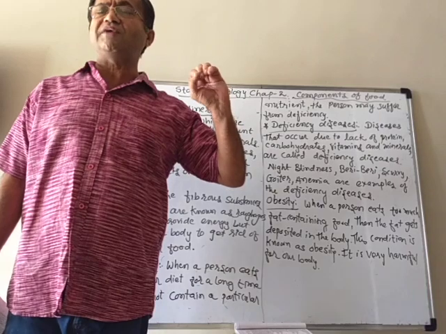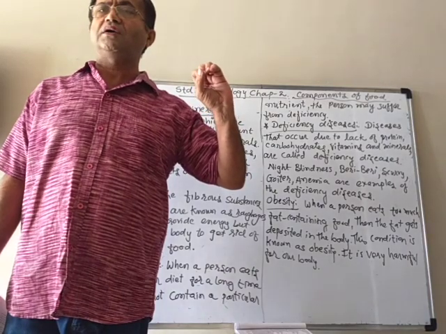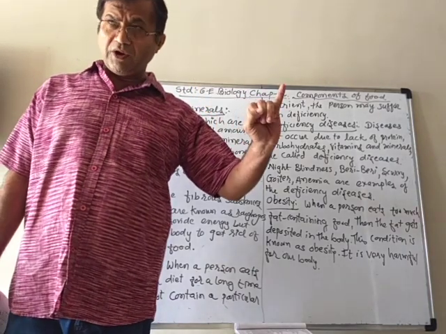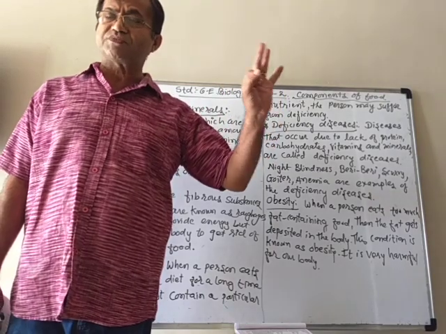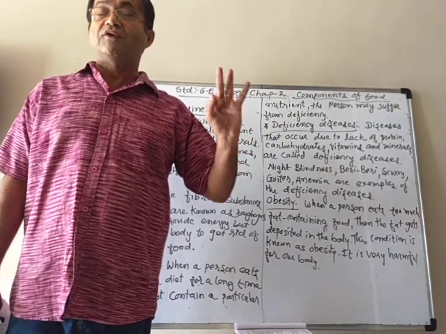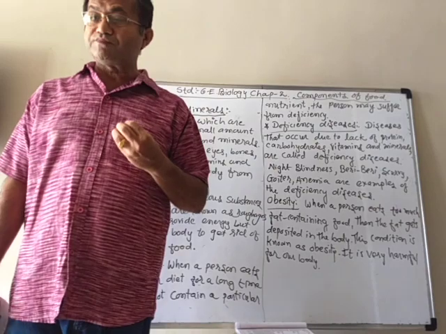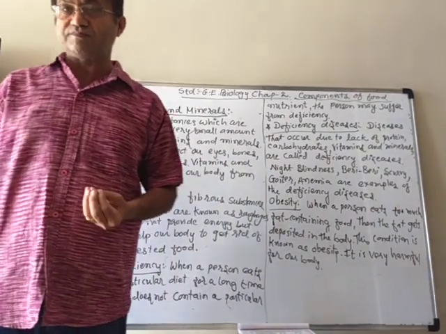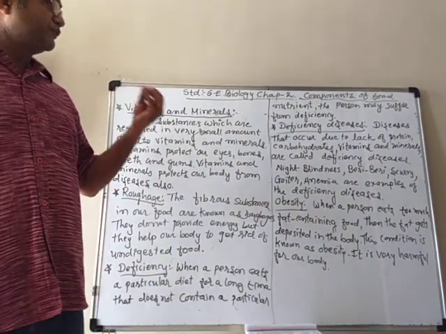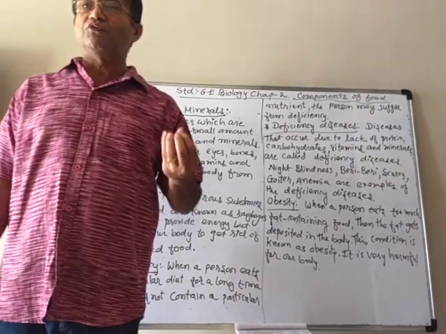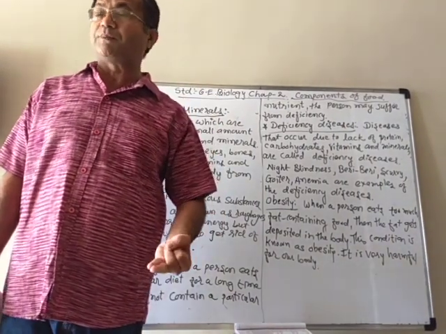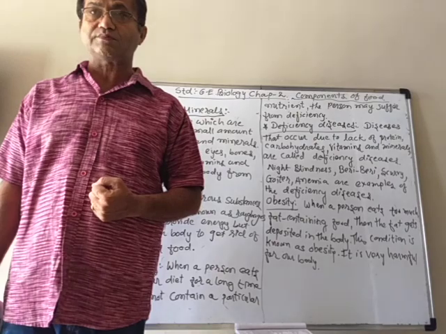In the last video we learned about carbohydrates, proteins and fats. We also learned how to detect or test food items containing fats, proteins or carbohydrates.